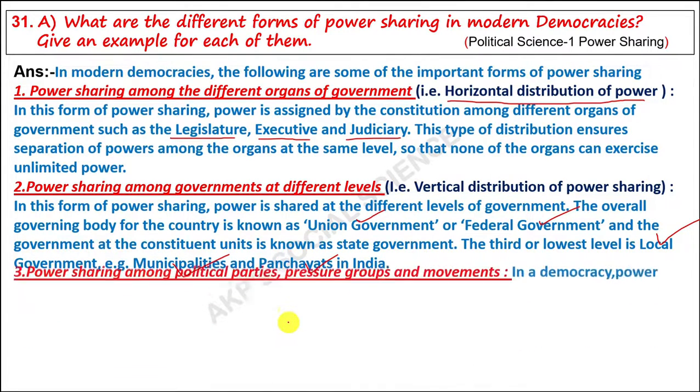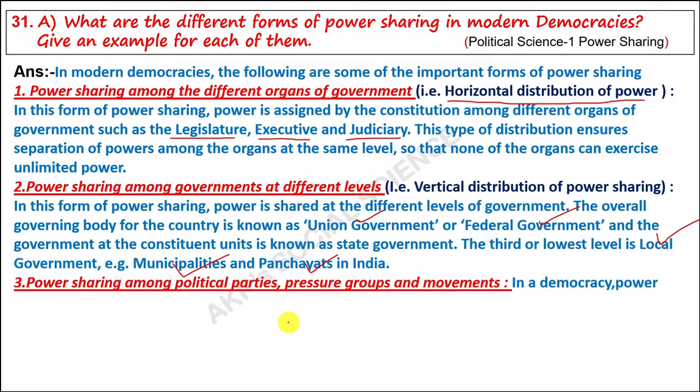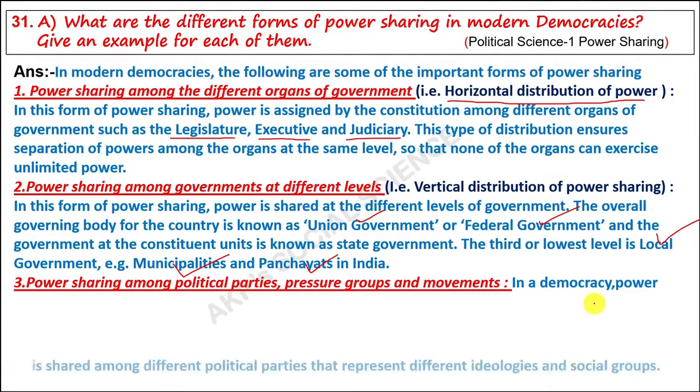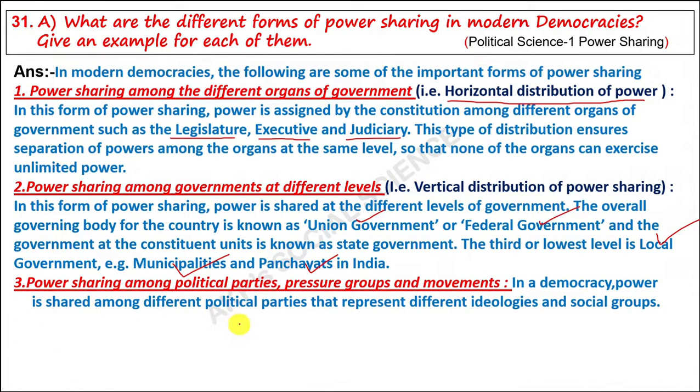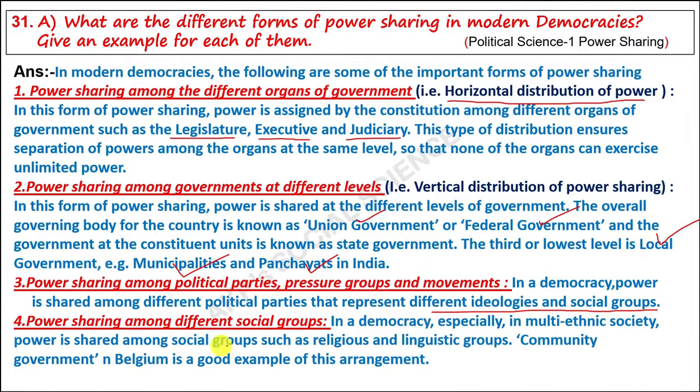Third one is power sharing among political parties, pressure groups and movements. In democracy, power is shared among different political parties that represent different ideologies and social groups. Next, power sharing among different social groups.